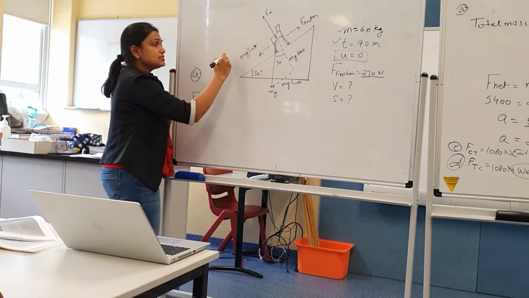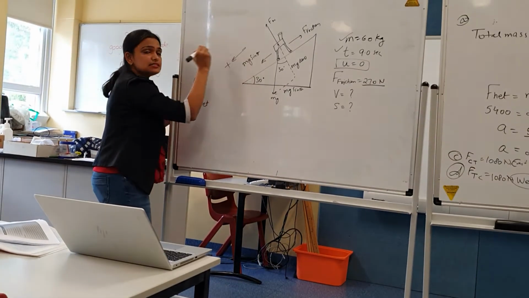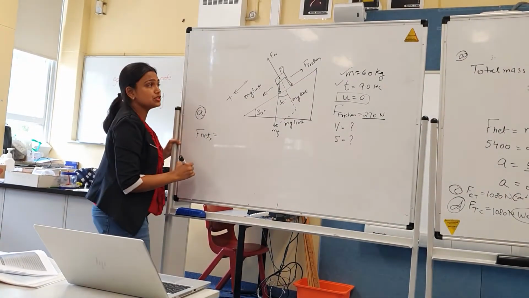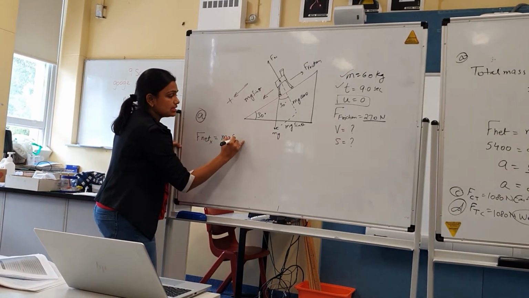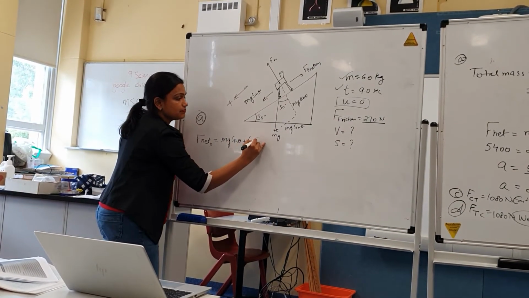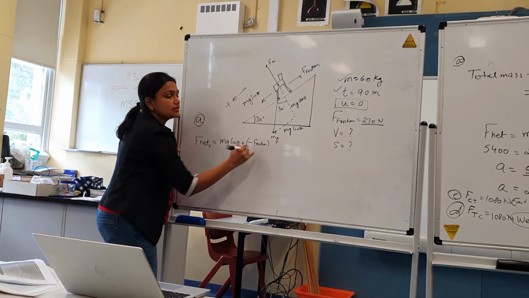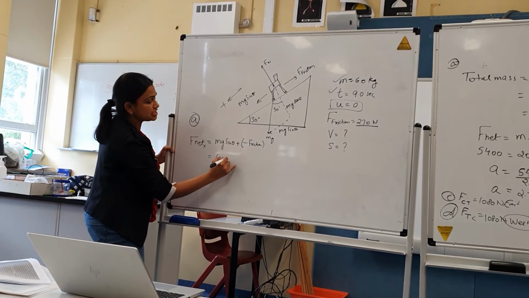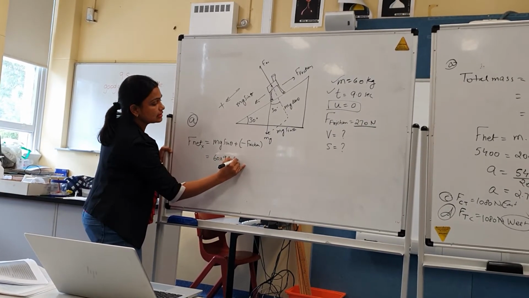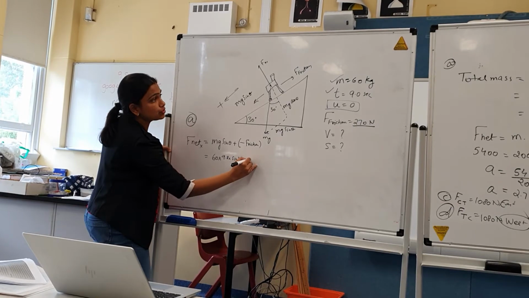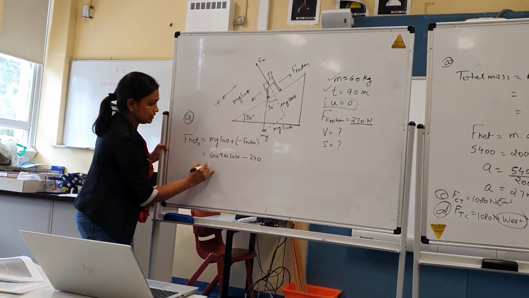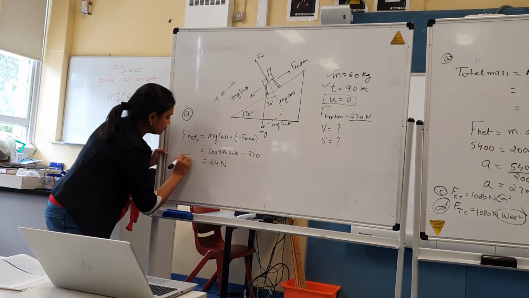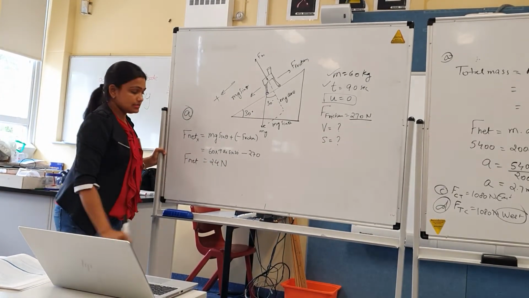It's going downwards. So let's say I am taking downside as positive. That is my sign convention. So F net in the x direction will be mg sine theta minus force of friction. M we know 60, g we know 9.8, theta we know 30, and we know the force of friction is given 270 Newton. So F net x comes out to be 24 newtons.